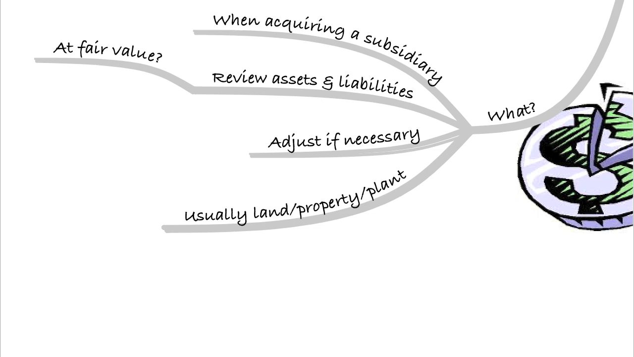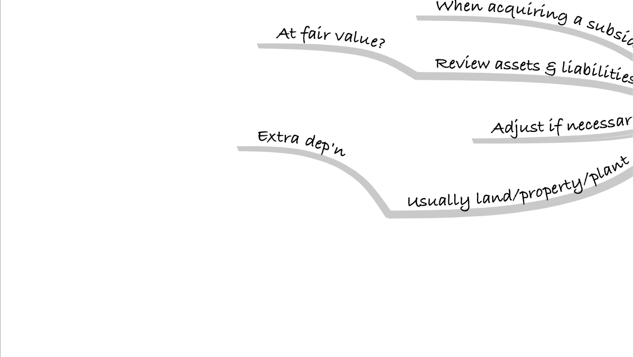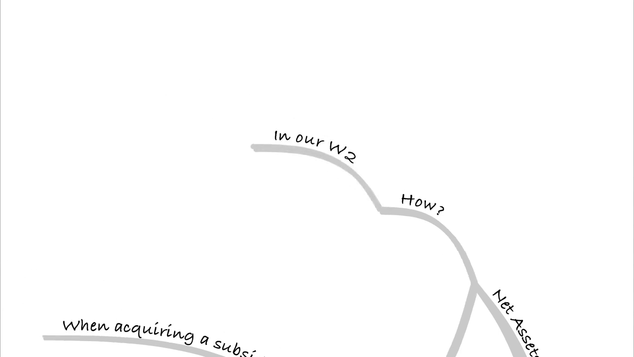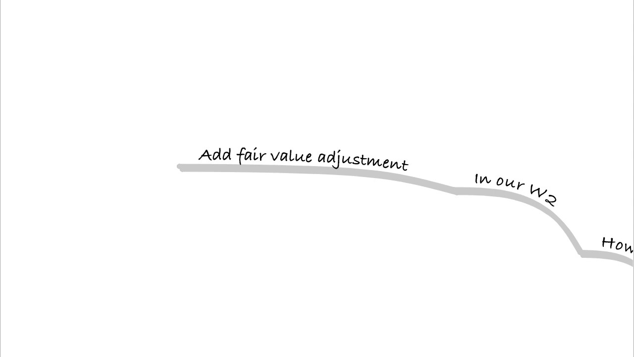And do remember that if we adjust the asset value for our group accounts, well then we'll need to adjust depreciation as well, because we'll have some extra depreciation on the new value. So we're taking the individual entities' accounts, we're looking at the value of the assets that they have in there, and if they're not at fair value, we will need to adjust them in our group accounts. So how do we go about doing that? Well, first of all, we're going to do it in our working two. So in our working two, we're going to add in any fair value adjustments.